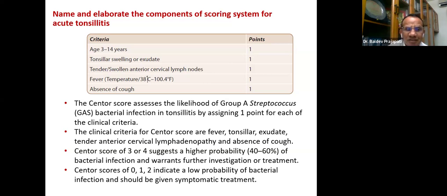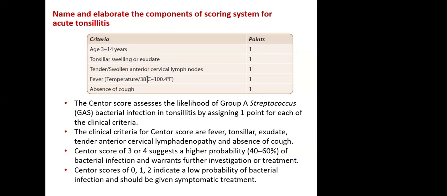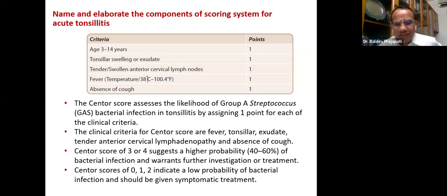Suppose the score is 3 to 4, then high probability of streptococcal infection, and therefore go for the antibiotic and even further investigation. But suppose the score is only up to 2, that means bacterial infection should not be considered, low probability, and no antibiotic.